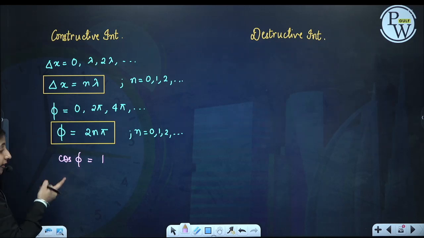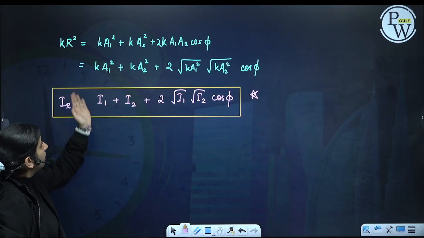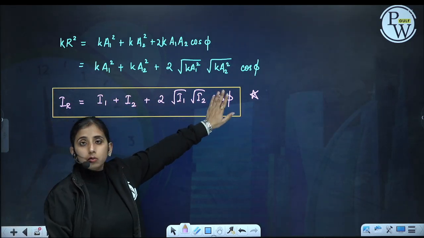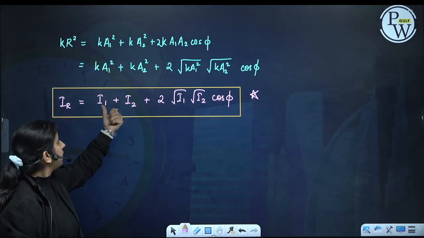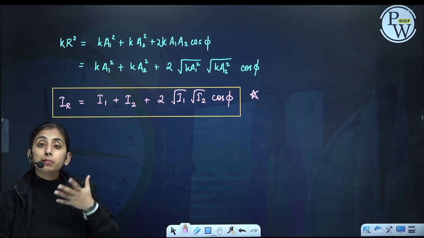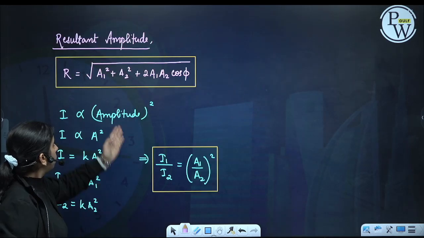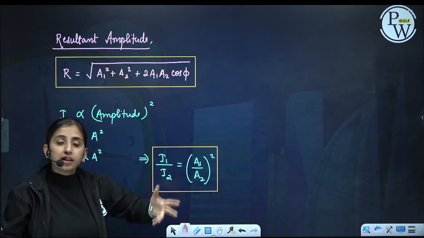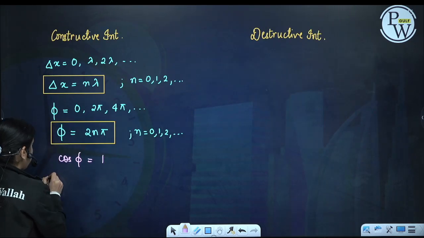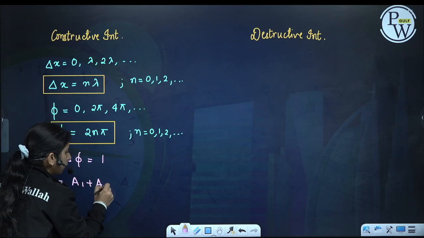If cos phi is plus 1, then what is my resultant intensity? Resultant intensity is I1 plus I2 plus 2 root I1 I2. This can be written as (root I1 plus root I2) whole square. Resultant amplitude will be A1 plus A2, so R is equal to A1 plus A2.